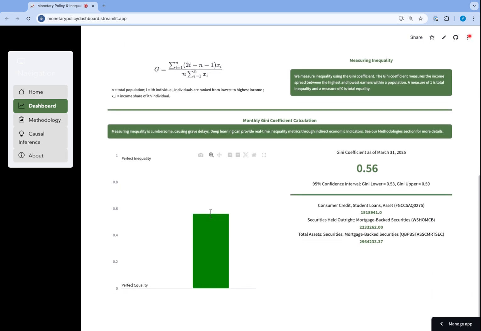Here on the left, as a reminder, a Gini coefficient of 0 represents perfect equality, and a Gini coefficient of 1 represents perfect inequality. Given these leading and lagging indicators, I get a sense of what the Gini coefficient is at a given date. I also have a sense of the confidence interval of this prediction. If I have any additional questions about the methodology that went behind this dashboard, I can refer to the methodology page here on the left.